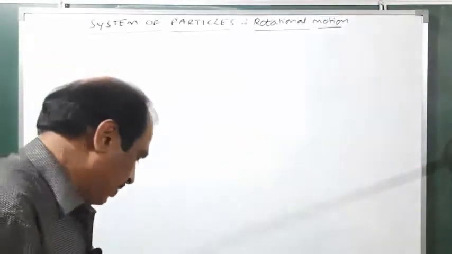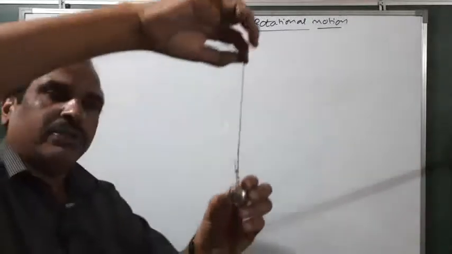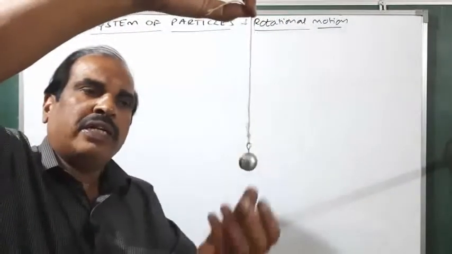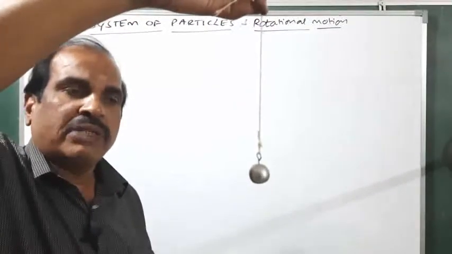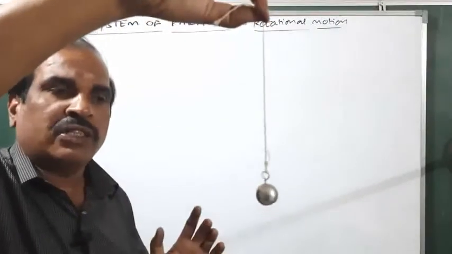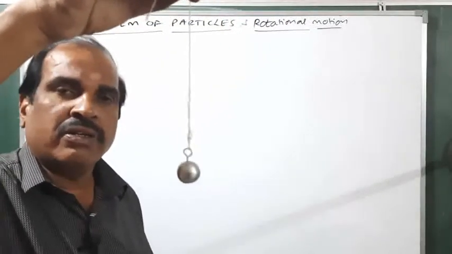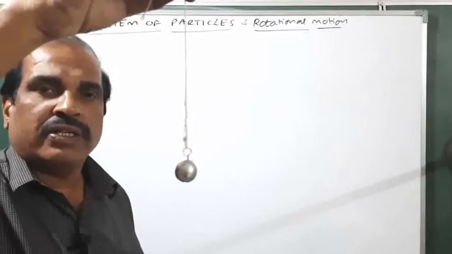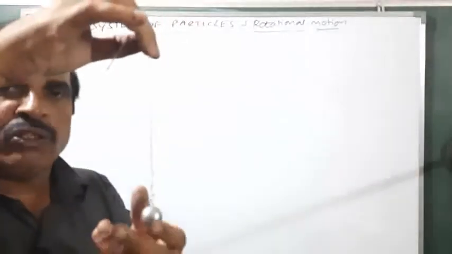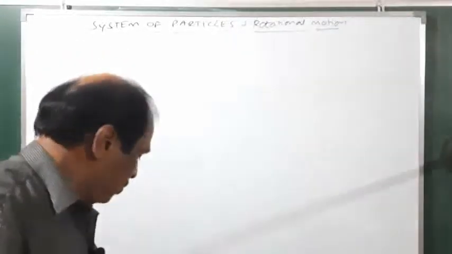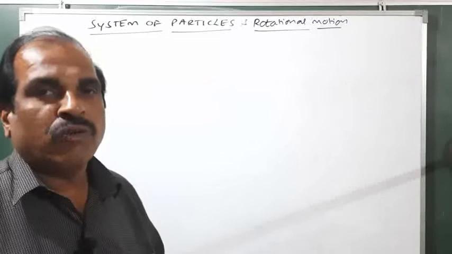The next one, here you can consider a metal bob. This metal bob is nothing but a solid sphere. Please remember, it is not a hollow sphere, it is a solid sphere. Can you give me one more example of a solid sphere that you have observed? You're right. Whenever you were kids, you played with marbles. The marble is also a solid sphere. One more example.